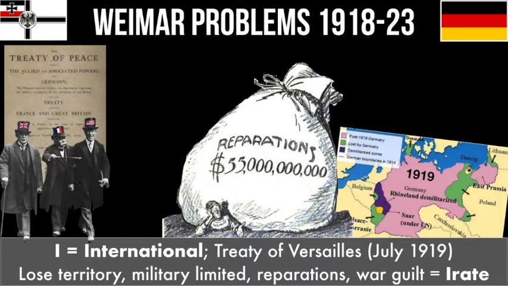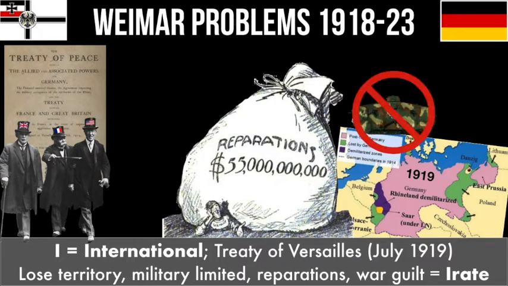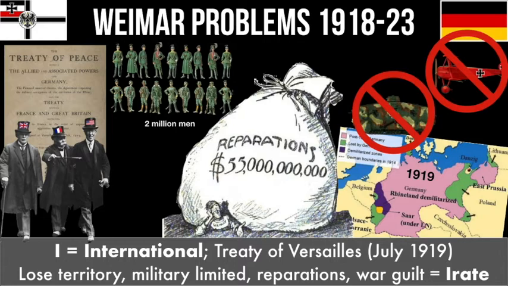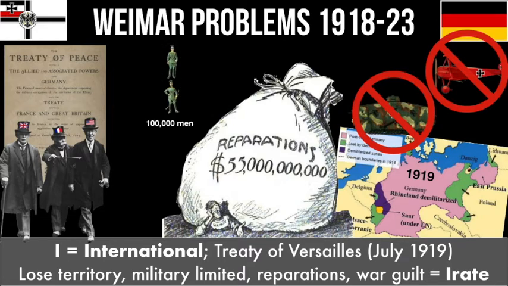The final way the Treaty of Versailles punished Germany was by limiting their military, trying to ensure that Germany could never start a war again. So first of all, they were banned from having any tanks, they were banned from having an air force, and their huge army was limited to just 100,000 men, which was nowhere near enough to defend the entire country. On top of that, if you look at the map, the purple area to the west of Germany, the Rhineland, was demilitarized. That was the richest industrial area of Germany, and they weren't allowed any soldiers in that area to protect their own country. And we'll come back to this with our final point.